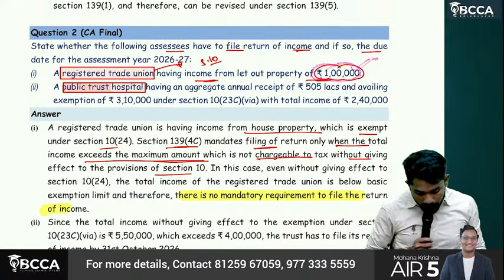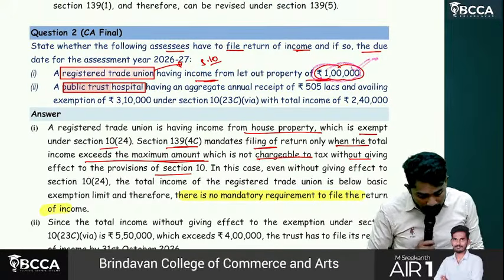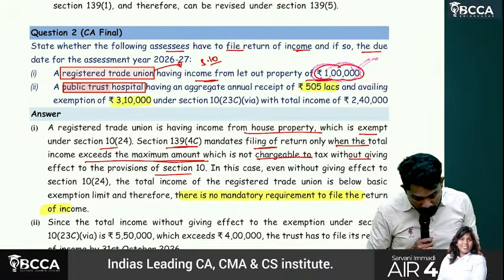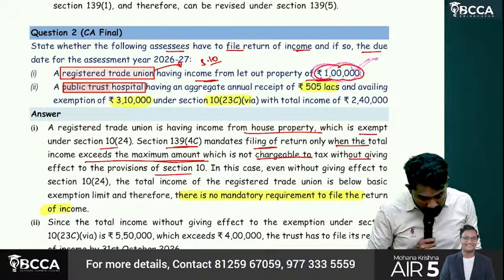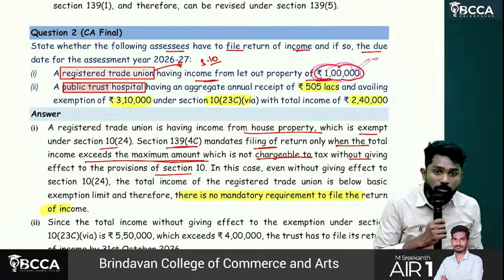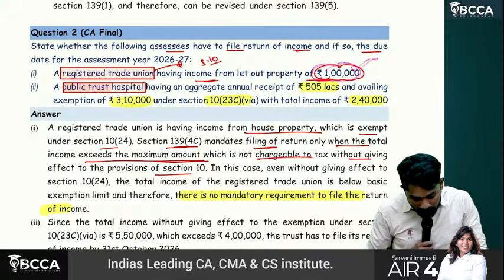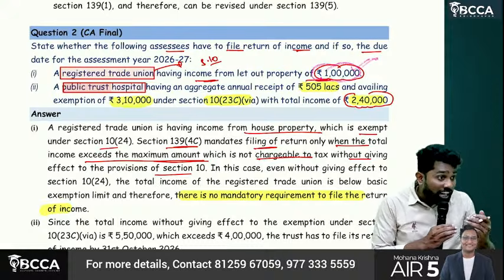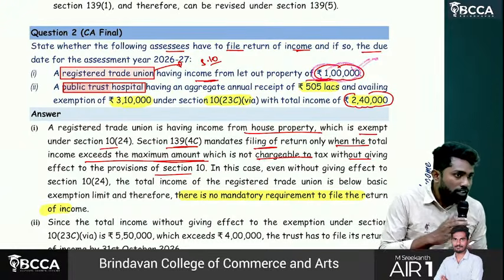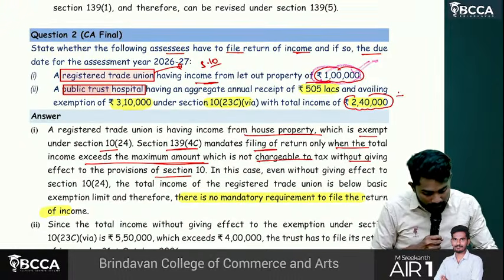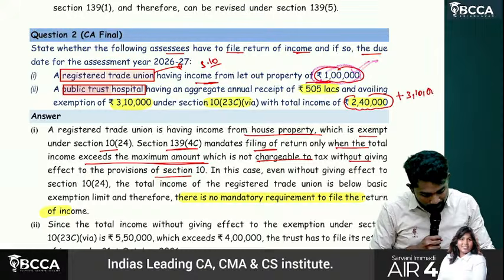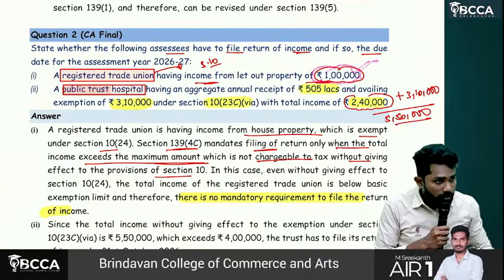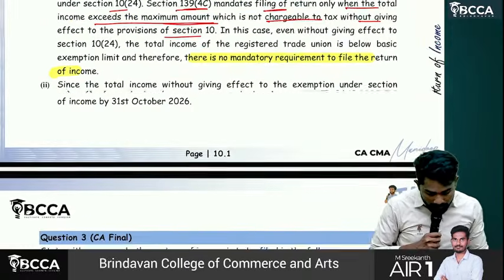Second one, sir, a public trust hospital having annual receipts of 505 lakhs and availing exemption of 3,40,000 under section 10(23C) with total income of 2,10,000. Sir, their total income now is how much? 2,10,000 after exemption. If you add back exemption, how much will it be? 5,50,000, which exceeds the basic exemption limit. So what do they have to do? They have to file return of income.